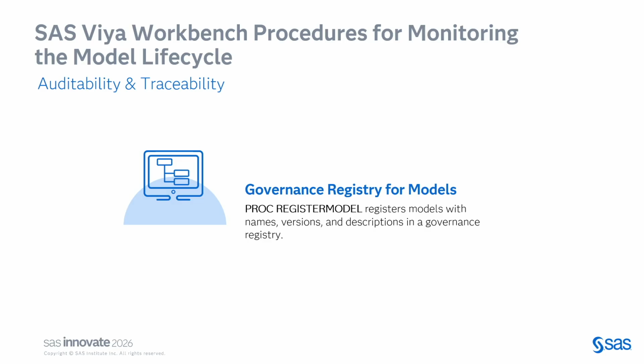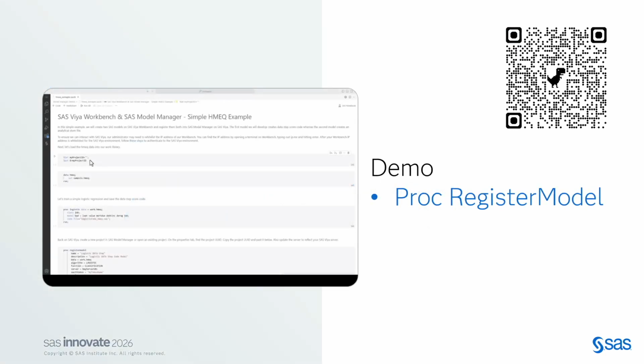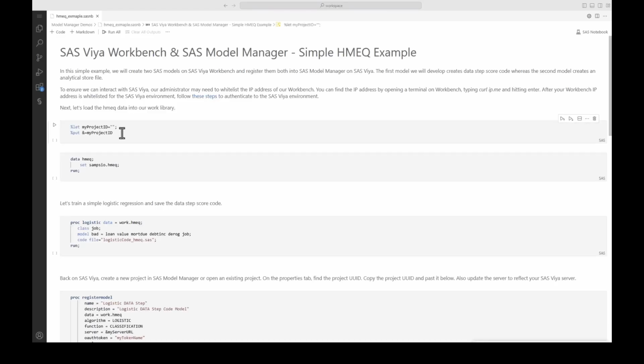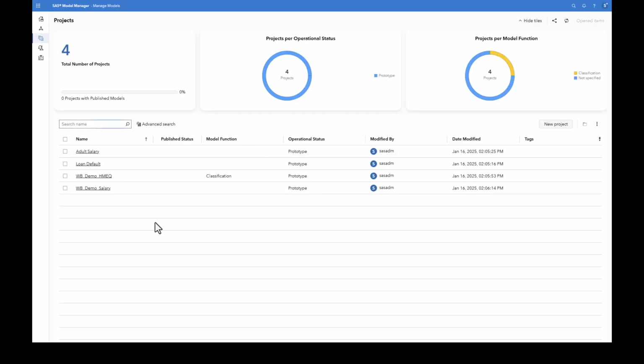Now proc register model is a powerful procedure when you have access to SAS Viya Model Manager. This is what Workbench can connect your model to. It could be a Python model, it could be an R model, it could be a SAS model, and we can bring it into SAS Model Manager to make sure we have that auditability and traceability going on. So here is going to be a quick demo of how we can use proc register model in your native environment to connect to SAS Viya Model Manager and monitor it across.